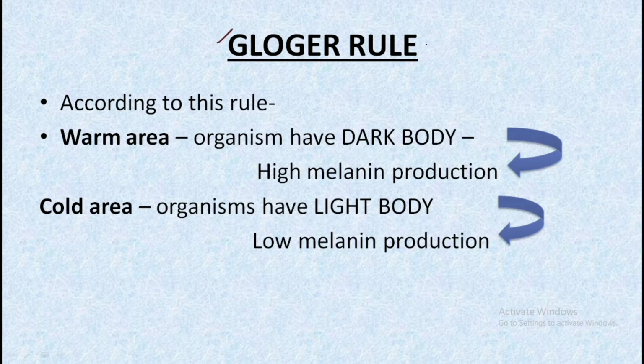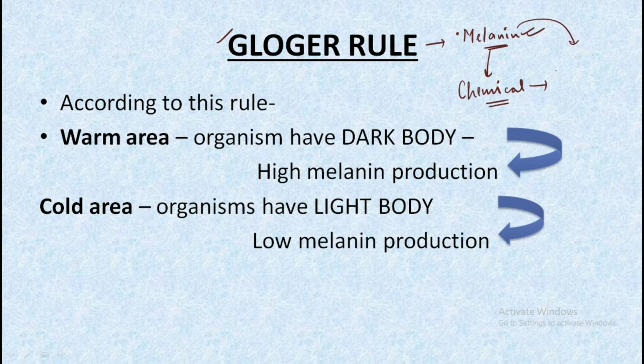The most important thing to remember in Gloger's rule is that it is based on melanin production. So what is melanin? In simple terms, melanin is a chemical which provides pigmentation to our skin tone. That is, because of melanin our skin tone is determined. For example, if we have high melanin production in our body, then we would have a darker skin tone, and if we have less melanin production, it would lead to lighter skin tone. So this was the concept that was used in Gloger's rule.